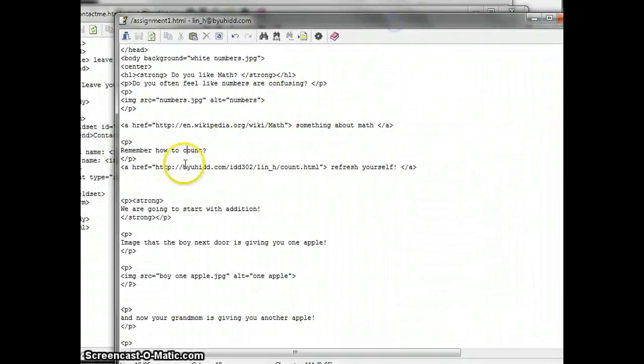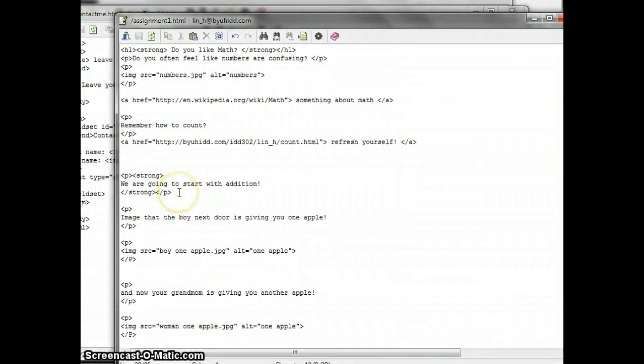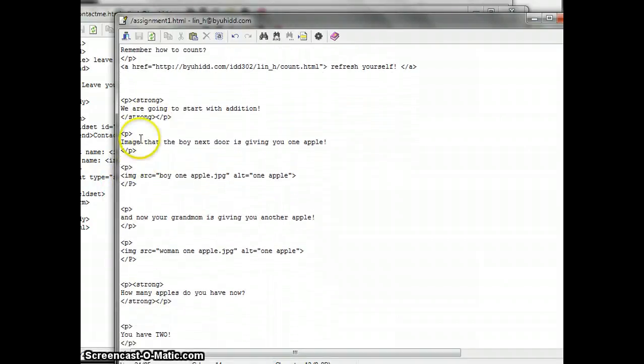And for keep going, in the middle we say we're going to start with addition, and I make the font bold, so it's right here. And also I show a picture here.